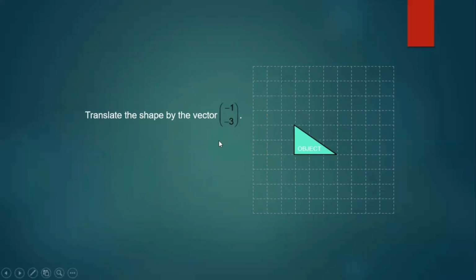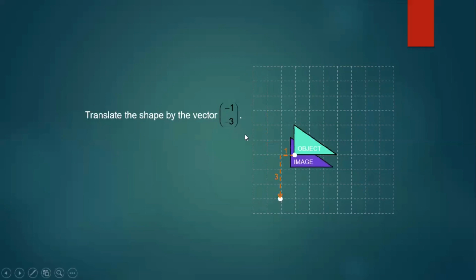Now, come on. Translate the shape by vector -1, -3. You can pause the video and do it yourself. Always before you start, when you know the topic and what all things you know, you can keep the square paper ready and try doing along with me, children. That will help you. Translate the shape by vector -1, -3. So -1, so you'll be going towards, check your answer now. Yes. So we go 1 left and 3 down because it is -3, right?